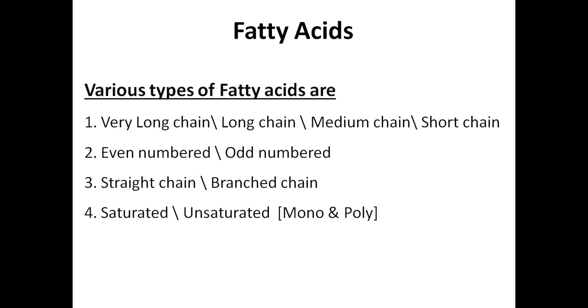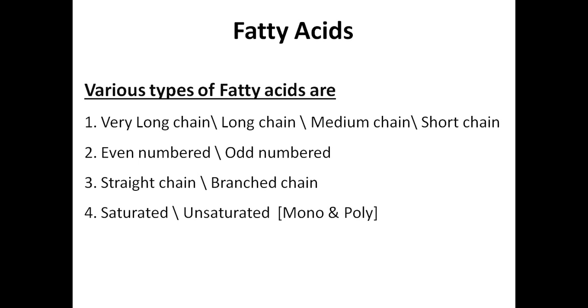Saturated and unsaturated fatty acids. So saturation and unsaturation is based on the double bonds present in the structure of fatty acids. If double bonds are present in the structure, then it is called an unsaturated fatty acid. And if there are no double bonds, they are called saturated fatty acids. Saturated fatty acids don't have double bonds in their structure.